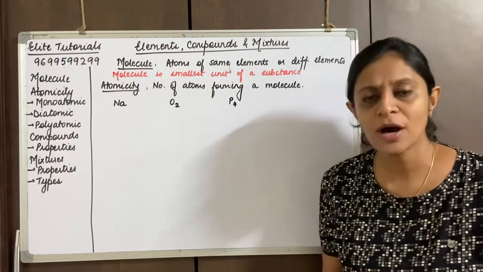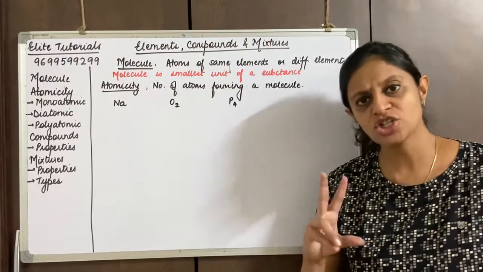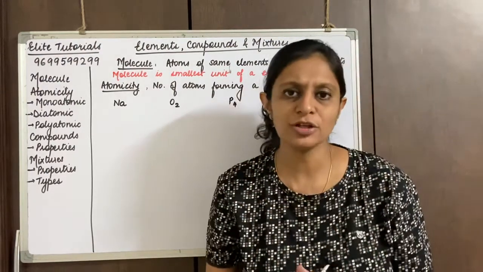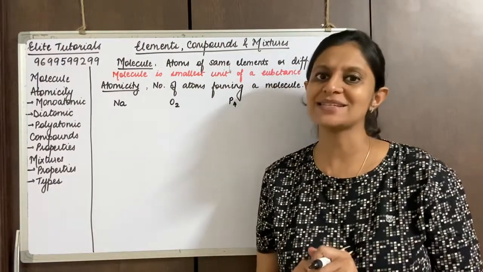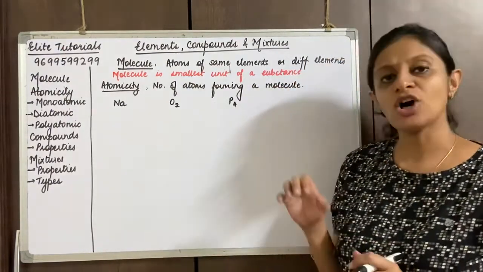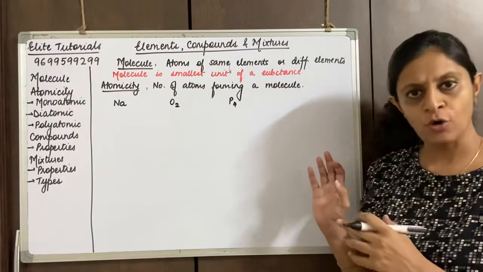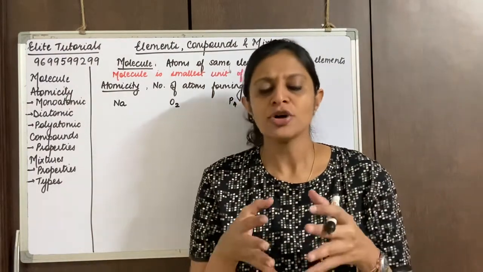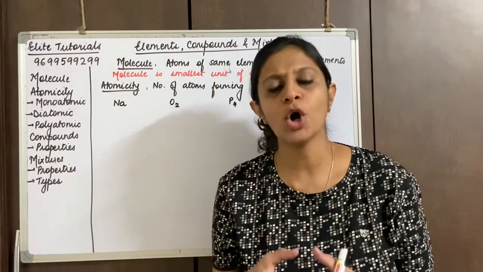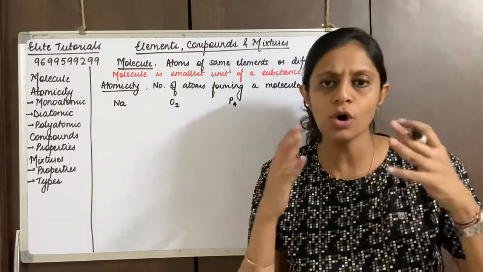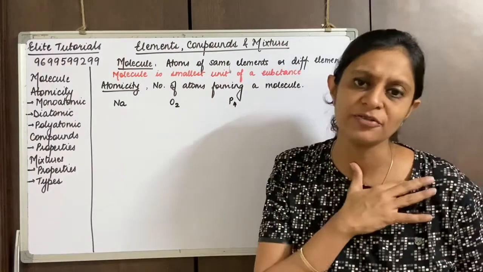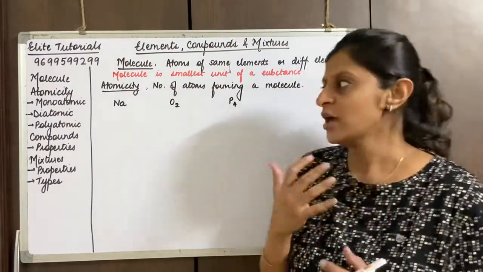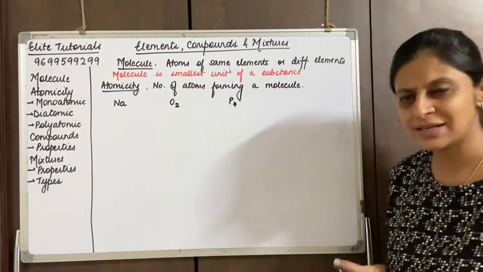Whereas when we talk about oxygen, two atoms are combining together to form the molecule. So that is called diatomic. When we talk about P4, you see there are more than two atoms which have combined to form the molecule. So I can refer to that as polyatomic, meaning having two or more than two atoms will be referred to as polyatomic. Okay, so I'm sure with the example this is a little better.